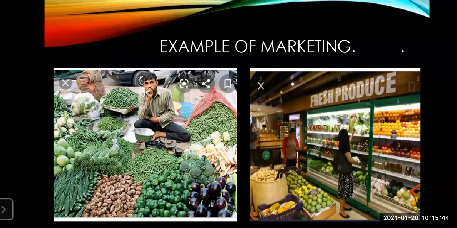Now we have seen what marketing actually is. Marketing means a concept of presenting the activity or the product in the best possible way. You do the marketing of your product, and this is how you can fetch a good price in the market by presenting your products in the best possible way.